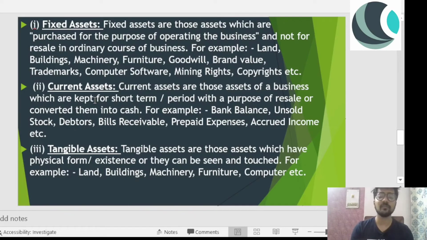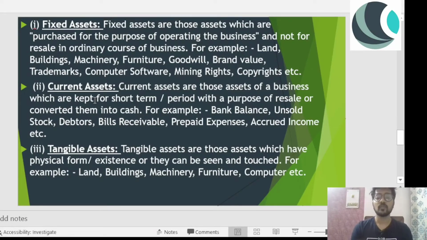The difference majorly is that current assets are kept for the short term, whereas fixed assets are kept for the long term. The third thing that we have to learn is tangible asset. Tangible assets are those assets which have physical form or existence. It can be a fixed asset, it can be a current asset. Some of the fixed assets are tangible assets, some of the current assets are tangible assets. It's not that only fixed assets will be tangible assets. No, that's not how it is.